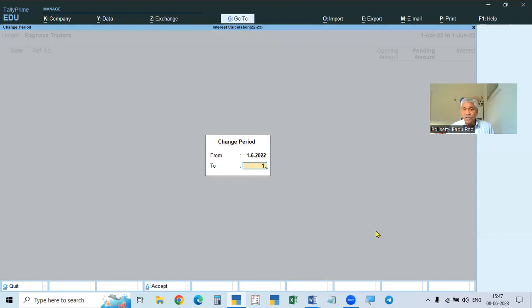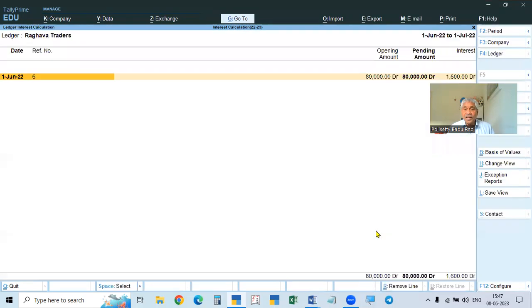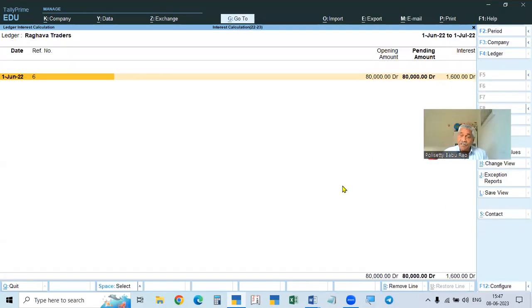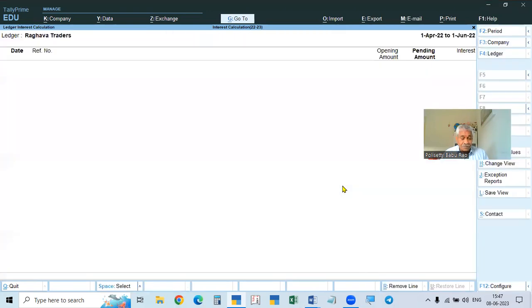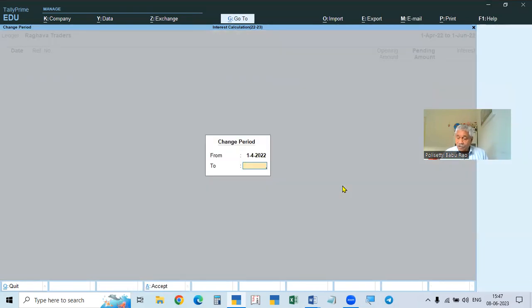The Education version will not take 30 June, so I'm taking 1st July. So it will calculate 1st June to 1st July. Even if you give, for example, from 1st April to 1st July, 1st June is the sale date and 1st July is the first month. Even if you start from the year beginning, it will calculate from the invoice date only.